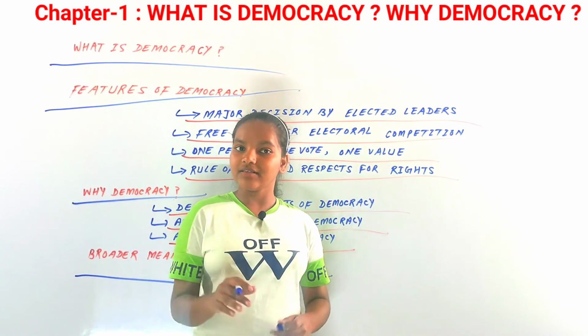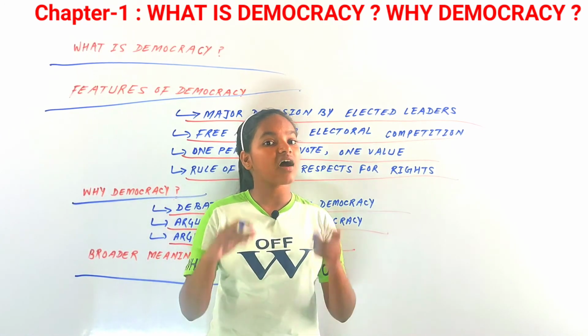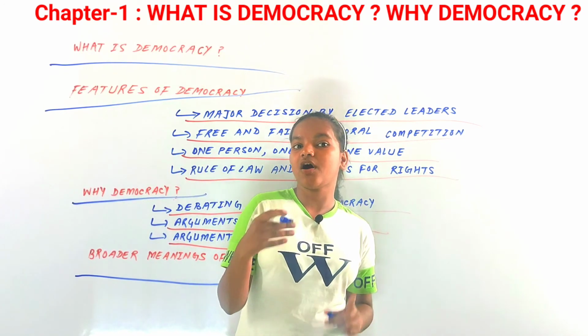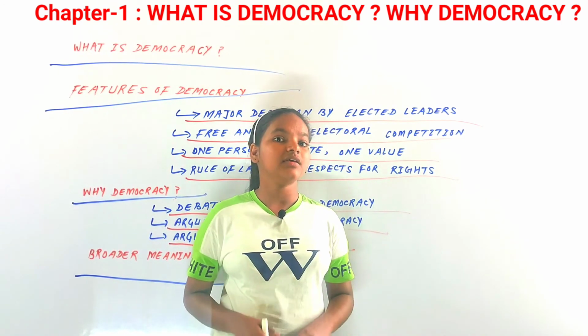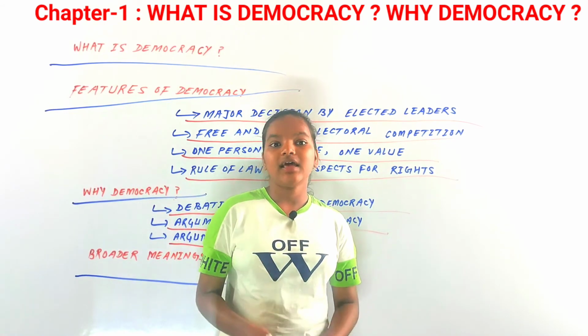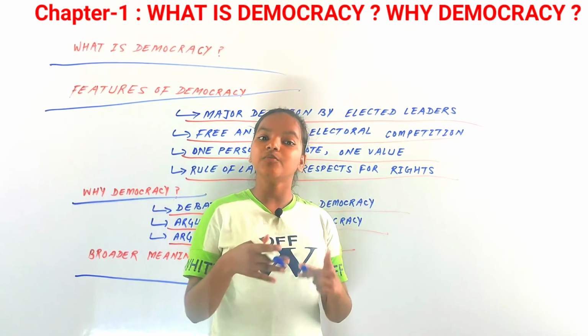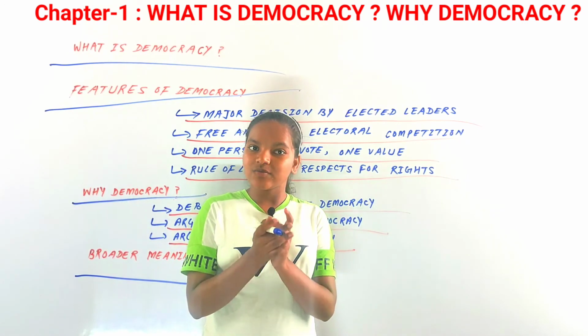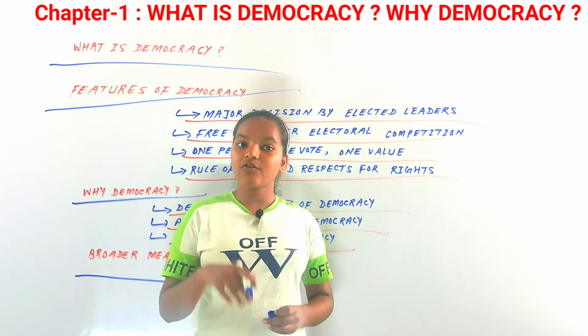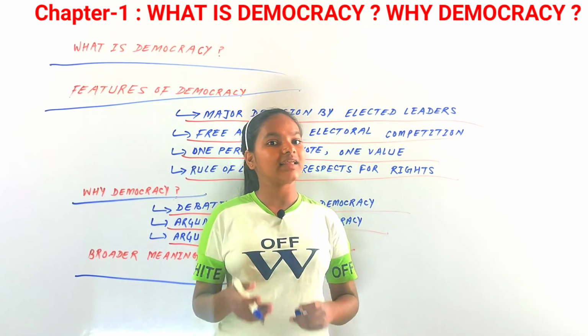In democracy, what matters the most is the citizens' interest. That right is not given to citizens in monarchies, dictatorships, or one-party rule. So that has to be said in the broader meanings of democracy.